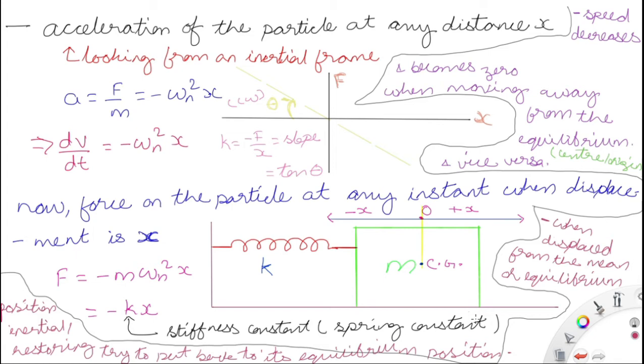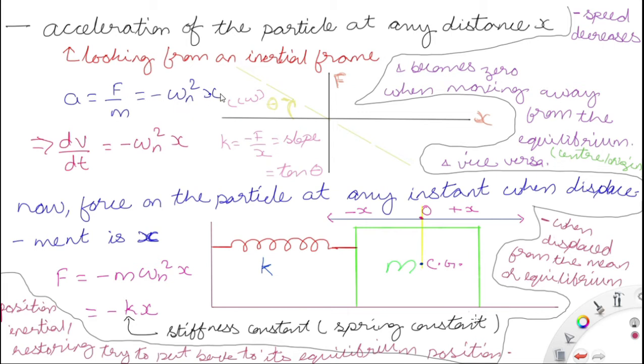So looking at this motion from an inertial frame of reference, if simple harmonic motion is happening in a system and you are looking at it from an inertial frame, then acceleration is equal to force by mass, which is equal to minus omega n square into x.